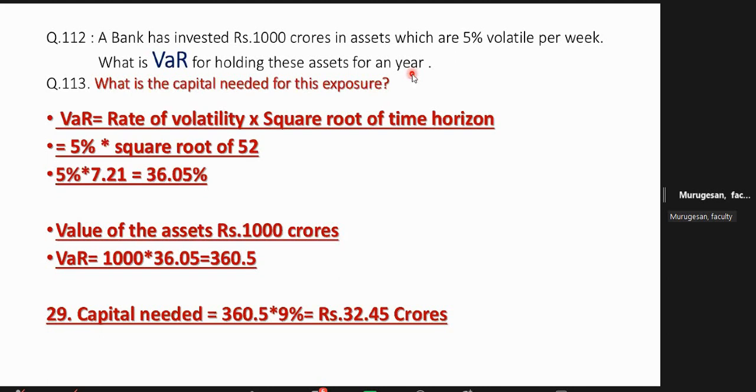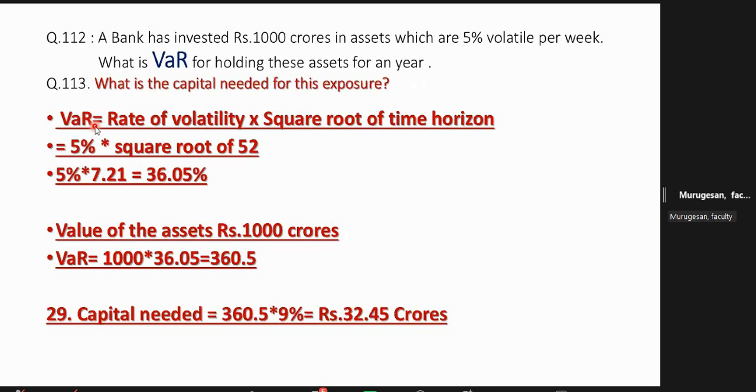Supposing monthly volatility is 10%. What will be the yearly volatility? Then square root of 12. Why? Every month, 12 months in a year. These things you remember. The formula is the same. VaR is equal to... daily means square root of 250 we have to put there.